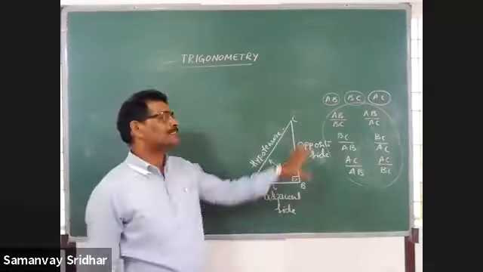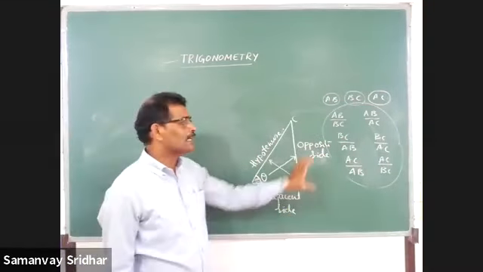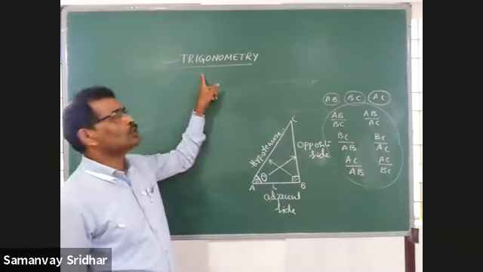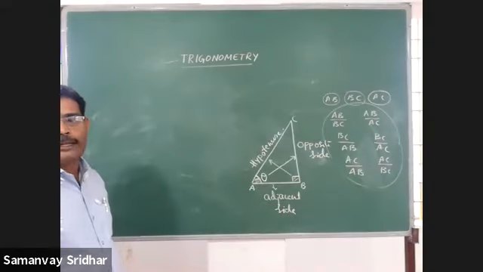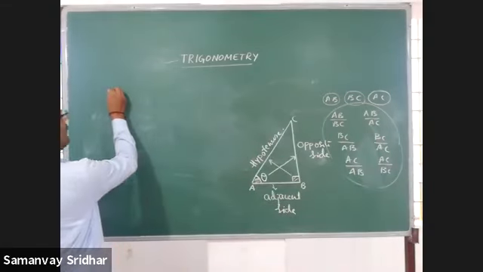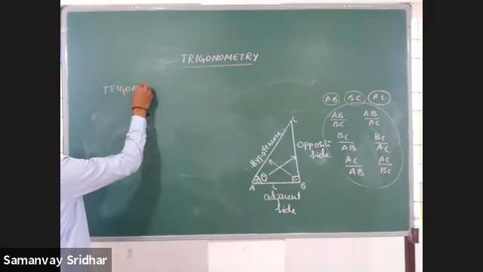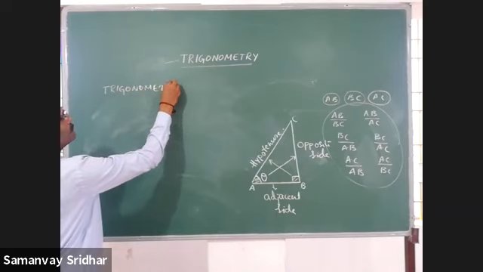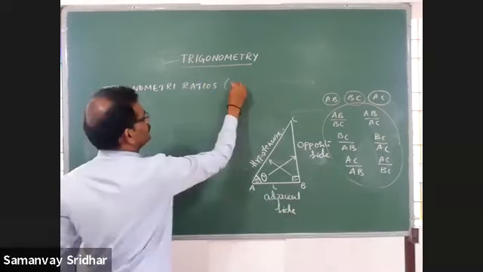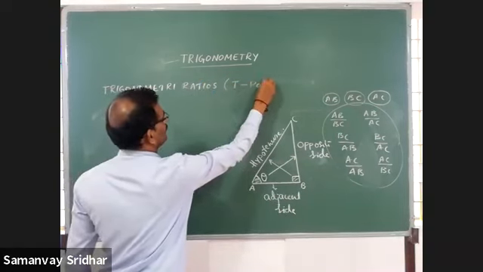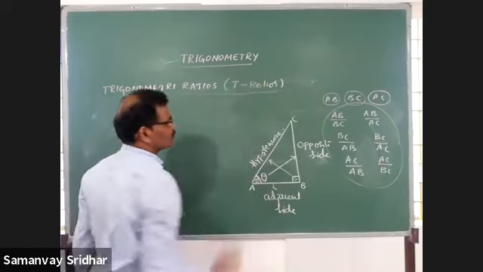We have to discuss these ratios with respect to trigonometry. So they are called trigonometric ratios, or you can simply write T ratio.